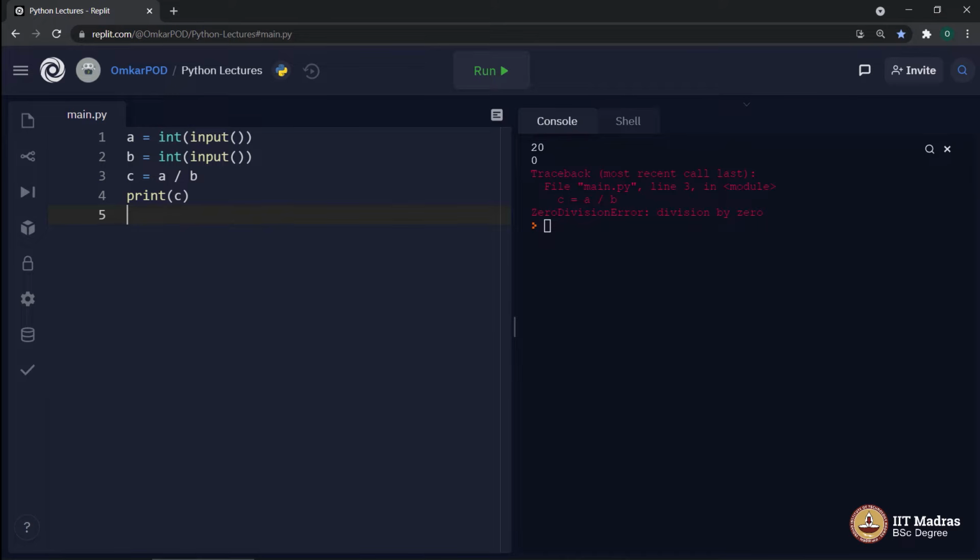It says ZeroDivisionError, division by zero. Because in this case, the value for variable b is 0, and mathematically, we cannot have 0 as a divisor. Hence, the computer is saying, I cannot execute this particular line number 3, even though it is syntactically correct. c is equal to a divided by b is a correct Python statement. But still, I cannot execute it only because the value of b is not an appropriate one for this particular operation.